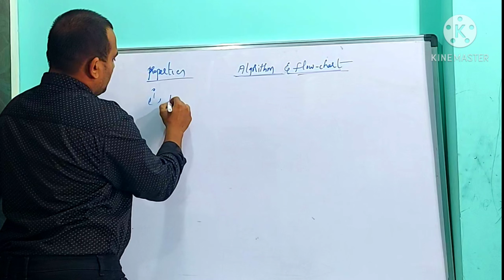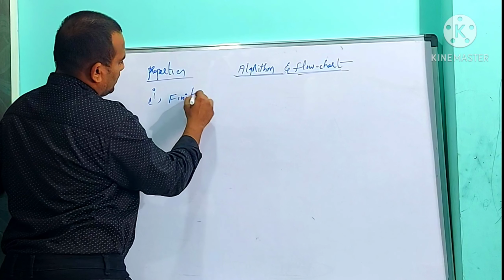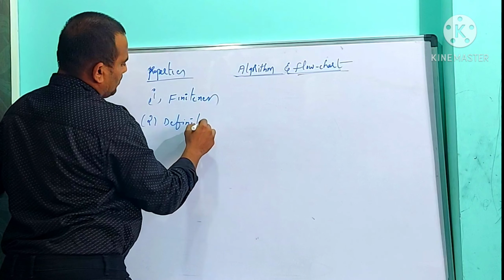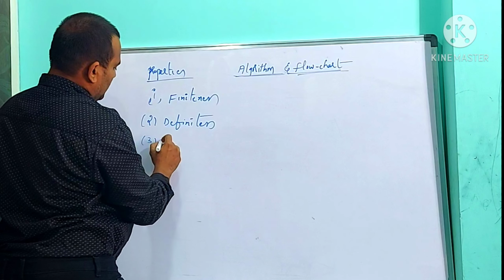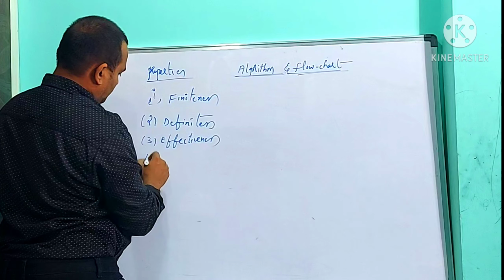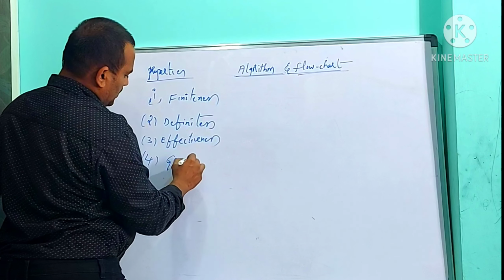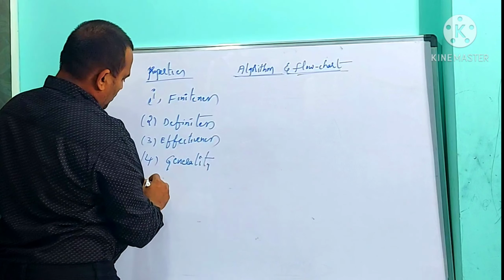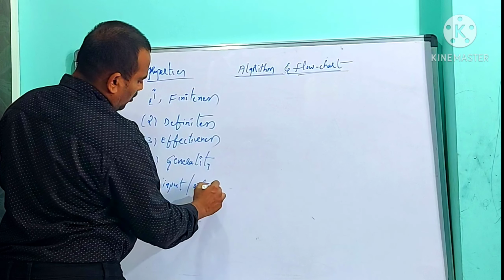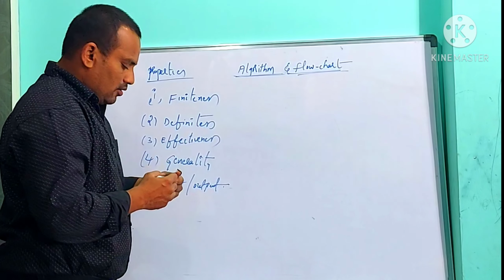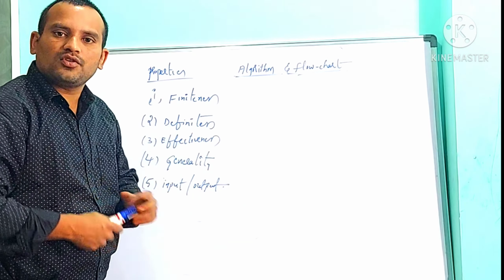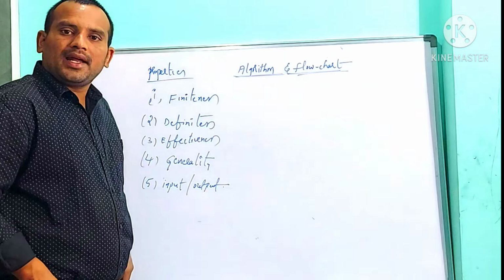First one is finiteness. Second one is definiteness. Third one is effectiveness. Fourth one is generality. Fifth one is input and output. These are the 5 characteristics, these are the 5 properties every algorithm should follow. First one is what? Finiteness.